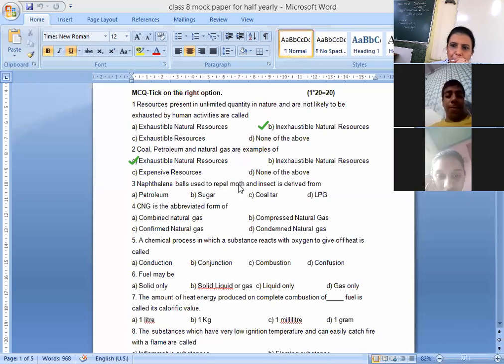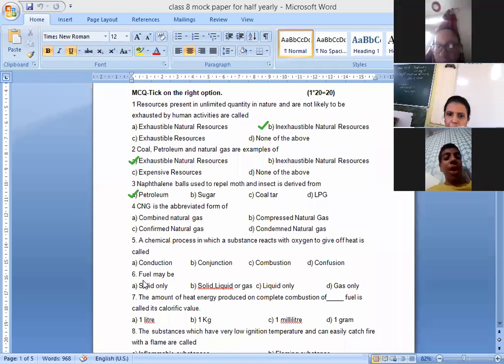Naphthalene ball used to repel moth and insect is derived from. Naphthalene ball that we were using, from where it is derived? Either it is a petroleum product or either it is a coal tar, LPG. Ma'am, coal tar. No, but it is a petroleum product, naphthalene ball.